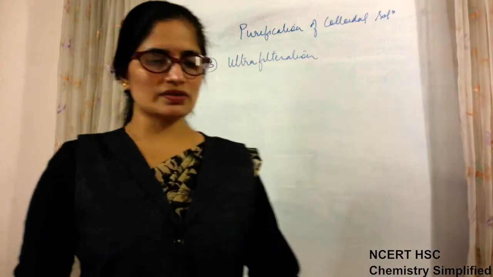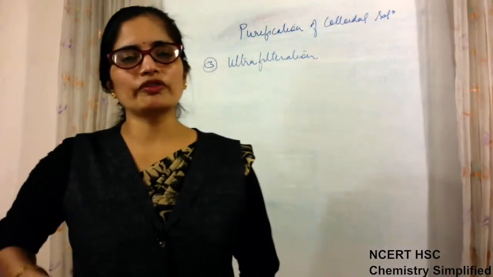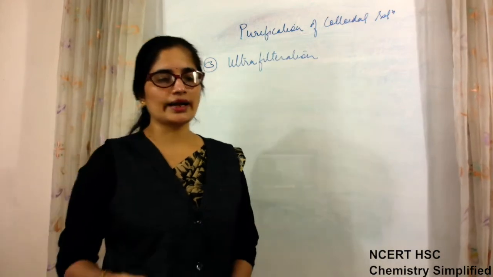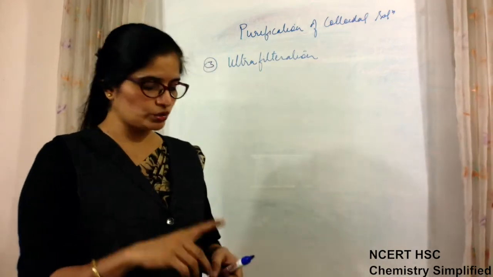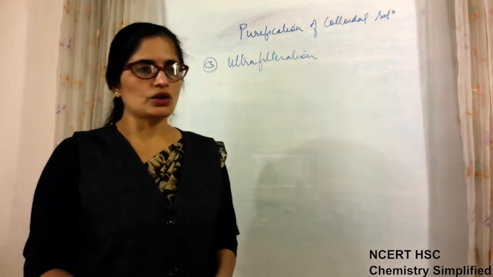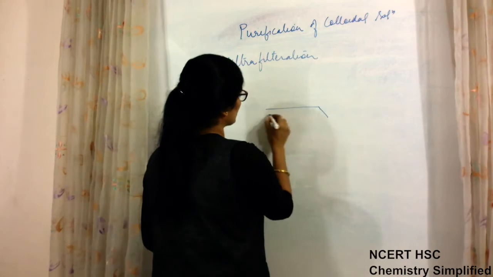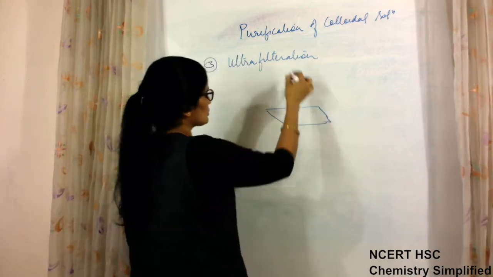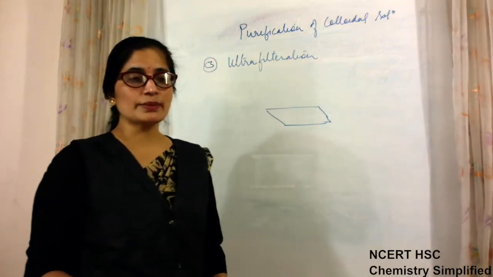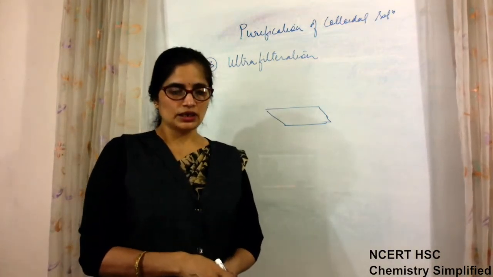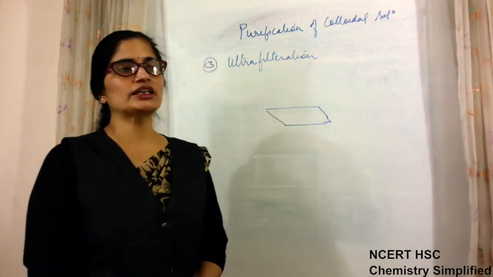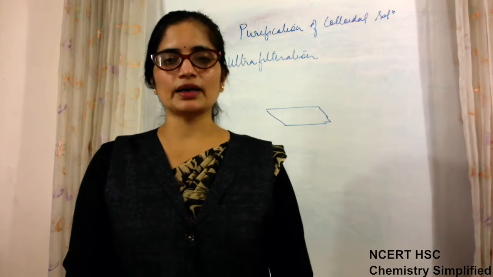This method is used when a large amount of impurities are present in lyophobic sols, and they are highly unstable because of the presence of those impurities. So in that case, what is done? The colloidal solution is filtered. Now, if a normal laboratory filter paper is used for ultrafiltration, what will happen? If you are filtering milk through filter paper, the whole milk will pass through it. So simple filter paper cannot do the function of ultrafiltration.